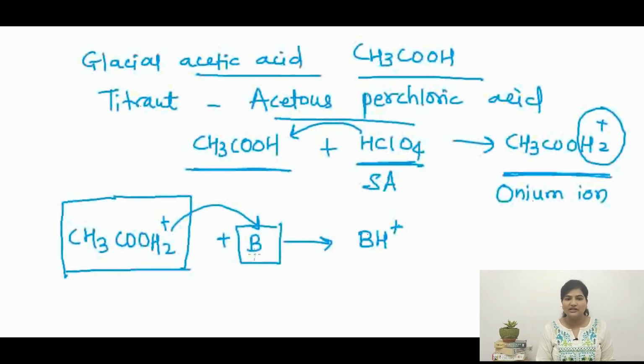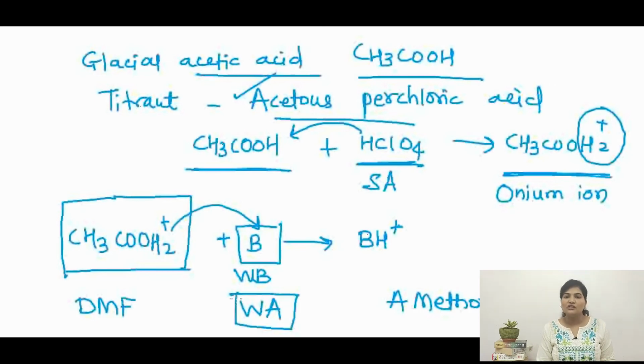In this case you have analyzed a weak base using acetous perchloric acid, but similarly you can also titrate weak acids using dimethylformamide as the solvent and alkali methoxides as the titrants. In that case you can easily titrate weak acids also. So this is the reason why we are replacing water with non-aqueous solvents, and in this case your weak acids and weak bases will be easily titrated and you will get satisfactory endpoints.